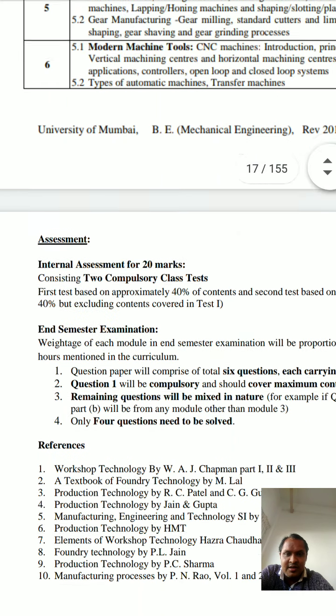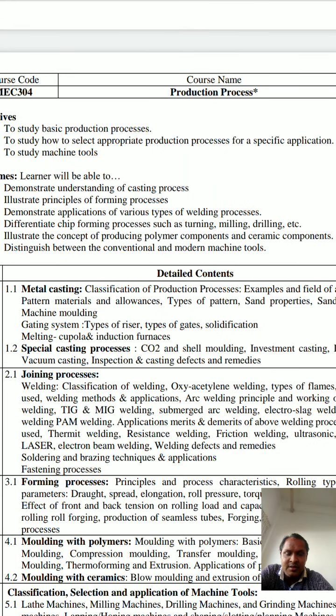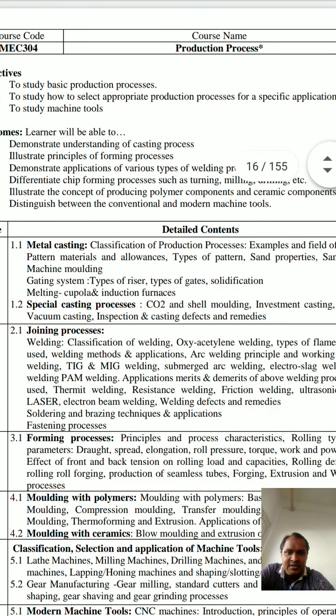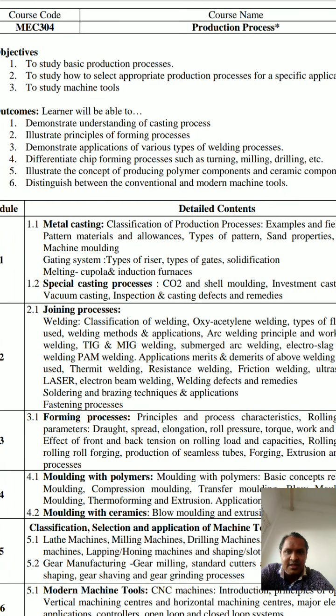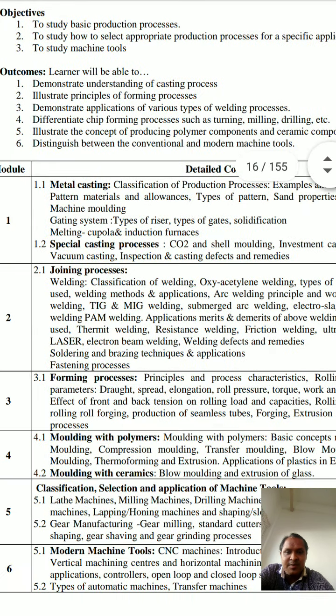Along with this, you can also view your lecture videos for better understanding of the concepts of production process 1. Okay, so the actual topics are based on the first module, that is metal casting and special casting processes. We will start with the next class onwards. This was a basic class about the syllabus of your third semester subject, production process 1. So this ends the syllabus coverage. From the next class onwards, we will go with the actual syllabus part. Okay, thank you.